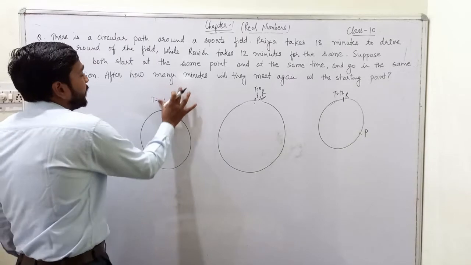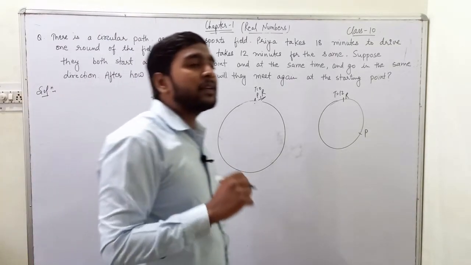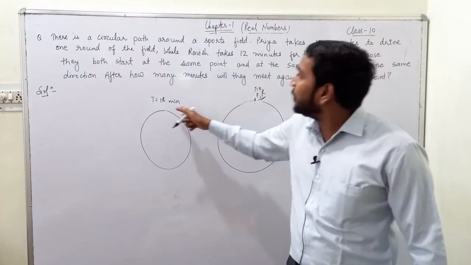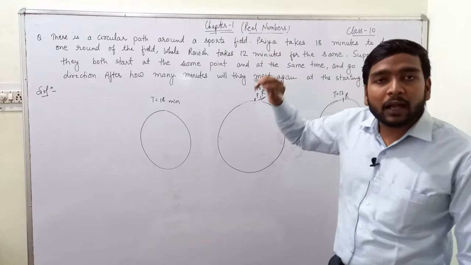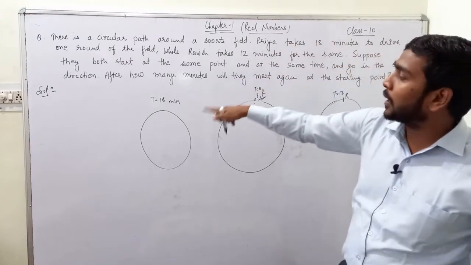First we will look at time equal to 18 minutes. After 18 minutes, what will happen? Priya will be again at the starting point, because Priya takes 18 minutes to complete one revolution.